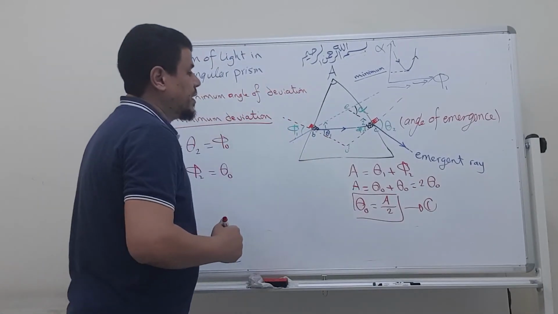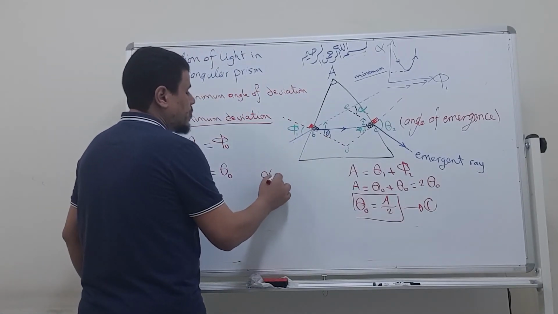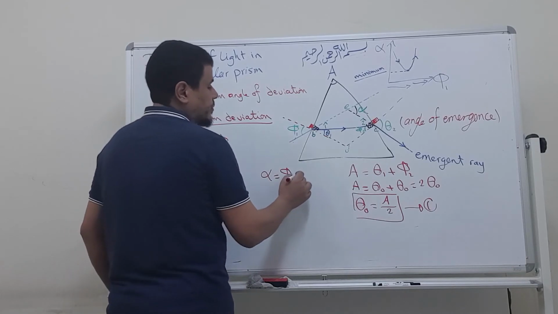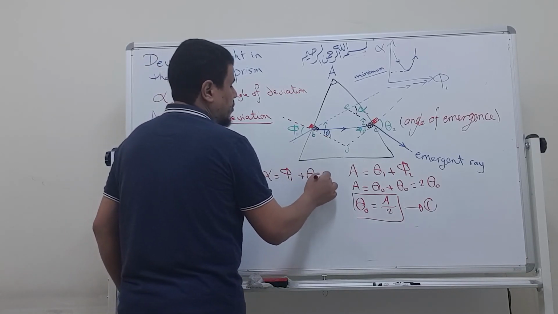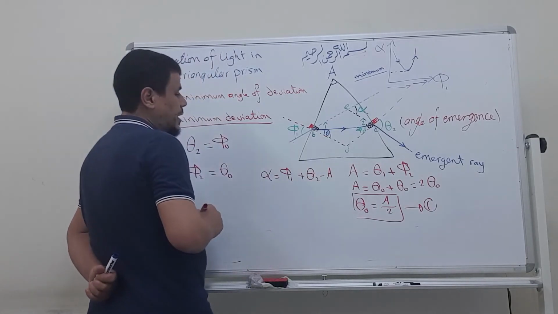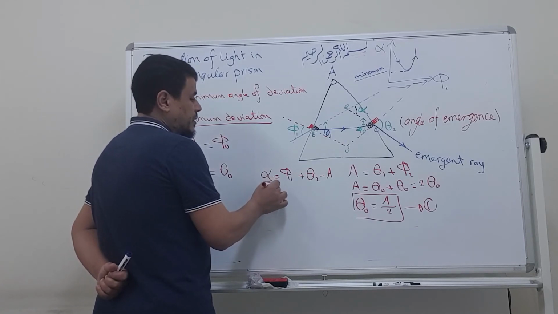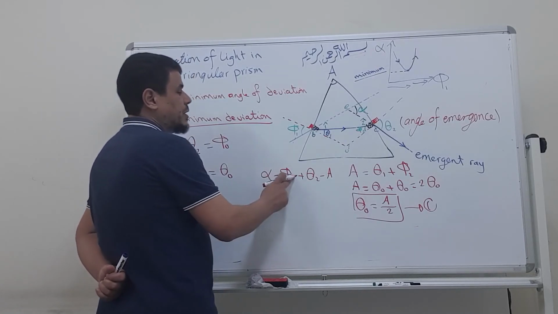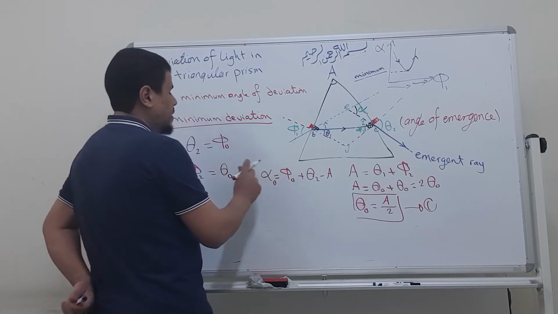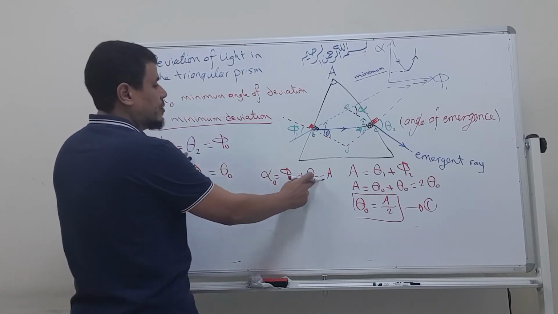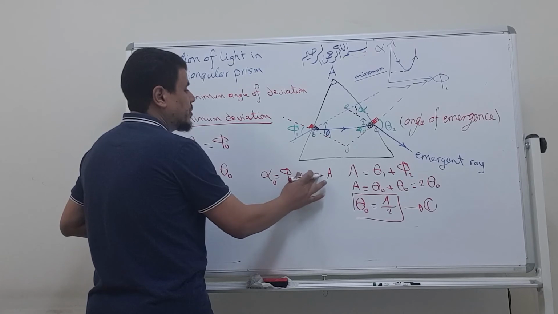The second thing we said is alpha equals phi 1 plus theta 2 minus A. If this is the minimum deviation, this will be phi naught and this also will be phi naught.